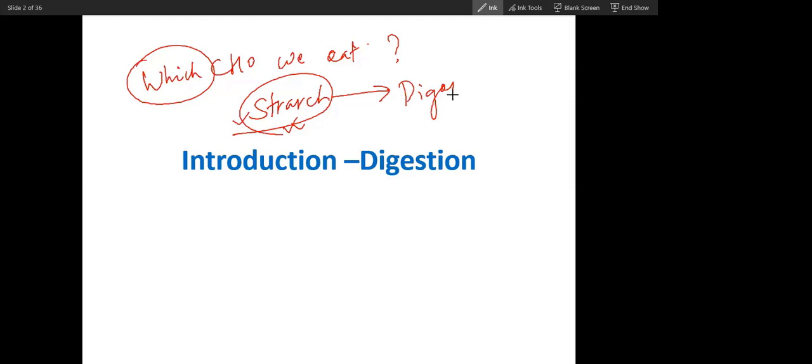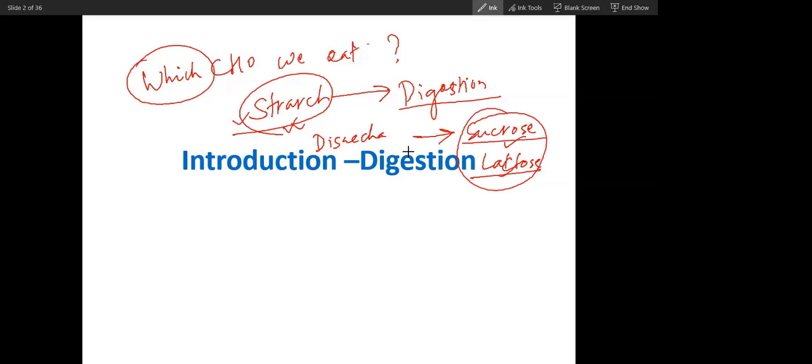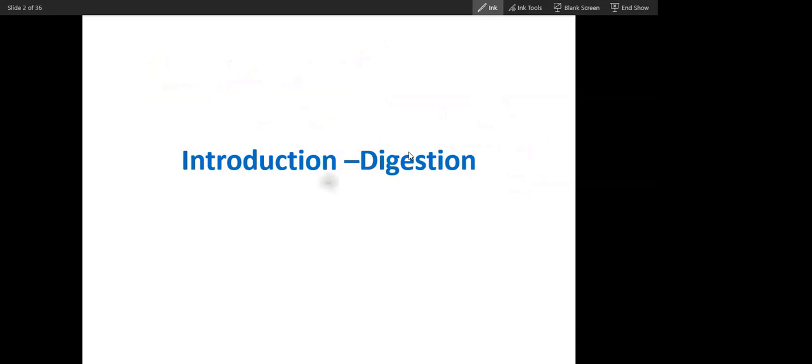Digestion of starch. And then the next thing we take in our diet is disaccharides. Which disaccharide? We take sucrose. We take lactose in milk. Sucrose, lactose. So these are the carbohydrates we eat every day.